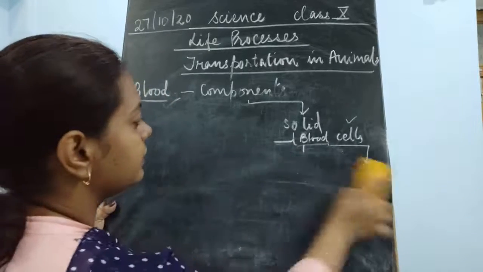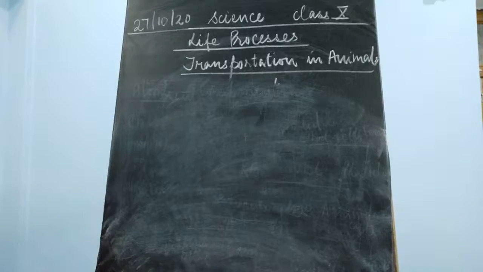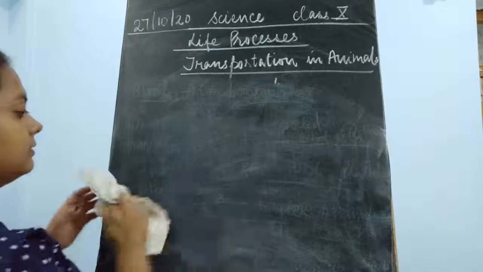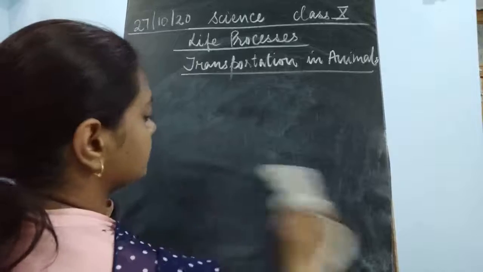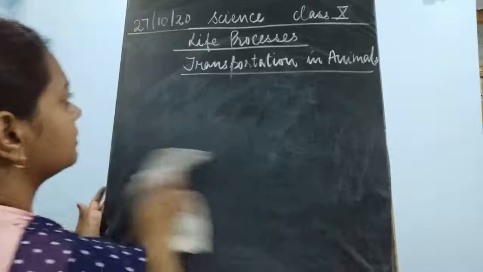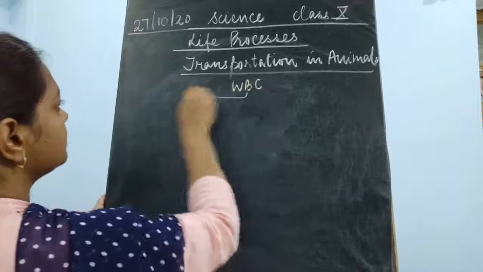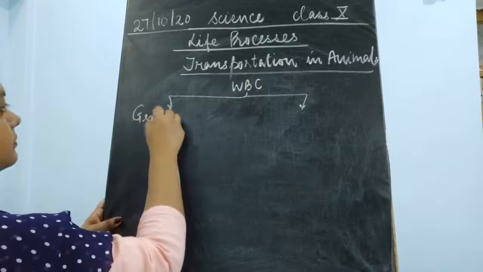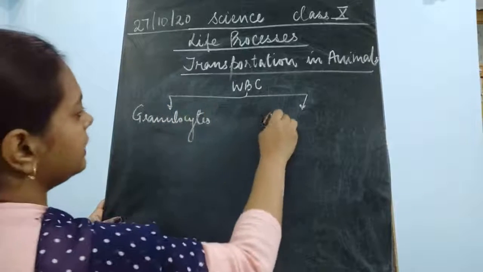So I'll just draw it once again. If I have to draw this, the classification of WBC includes granulocytes and agranulocytes.